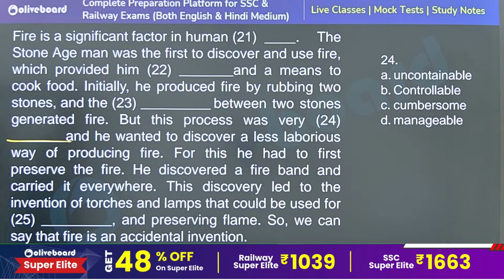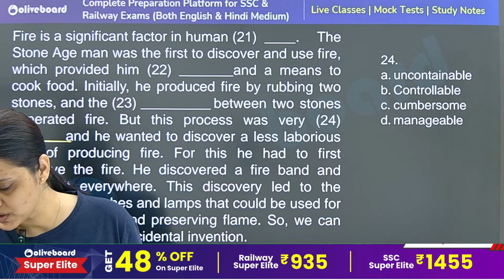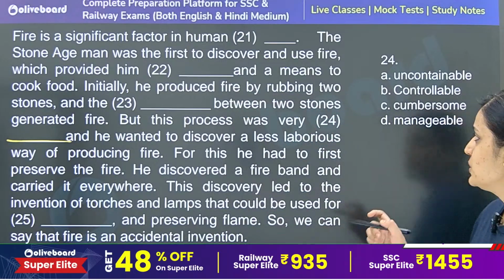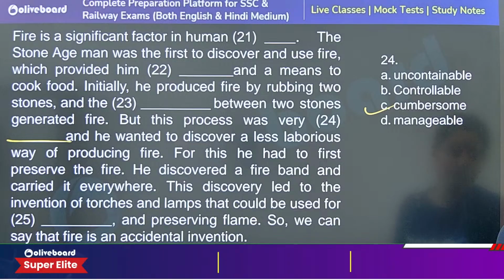So this complete process was very cumbersome, they are saying. This was not handy. This process was not an easy one. So C is the correct answer. Not manageable, controllable, uncontainable. Option number C is the correct answer.